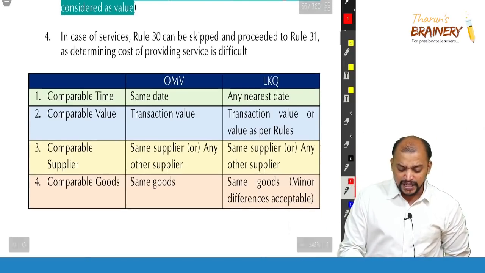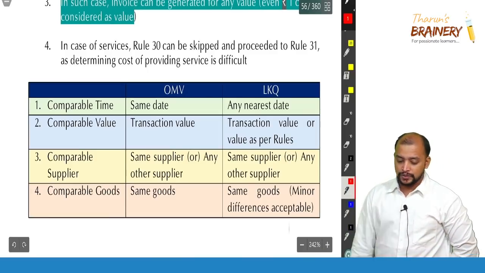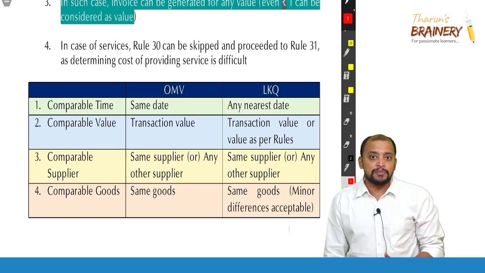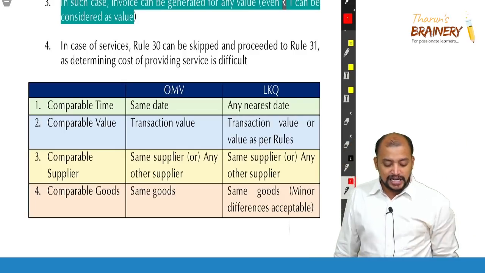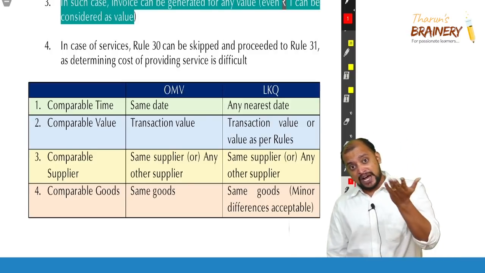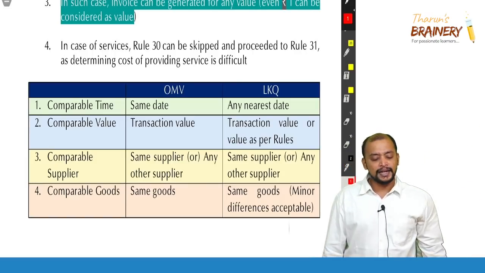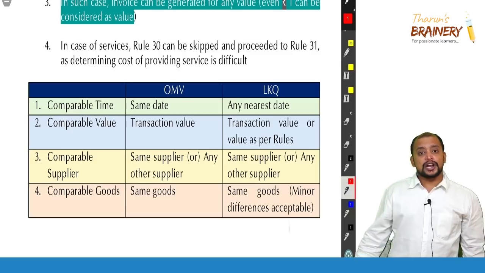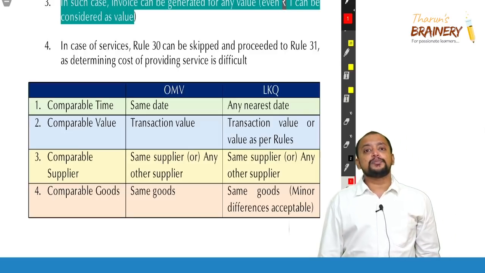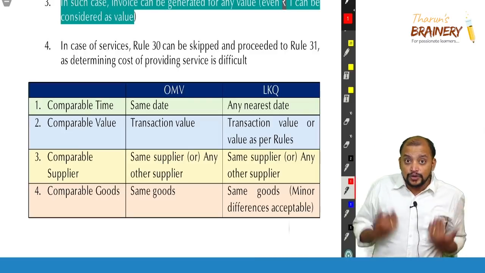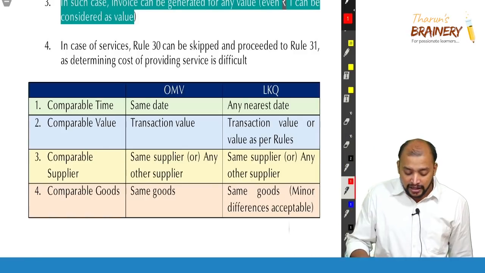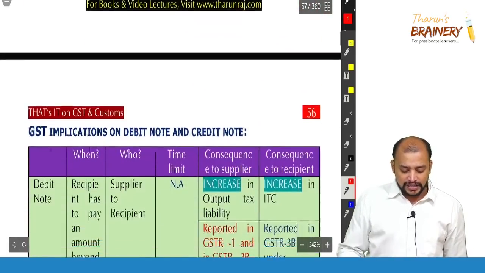Okay. What is the difference between OMV and LKQ? Open market value comparable time should be the same time, and LKQ comparable time can be the same time or any other time, any nearest date. Open market value should be transaction value, but kind and quality can be value determined under rules also. Comparable supplier, same supplier or any other supplier, is common for both OMV and LKQ. Comparable goods should be the same goods, but for LKQ minor modifications are permissible. Okay, so this is about OMV versus LKQ.